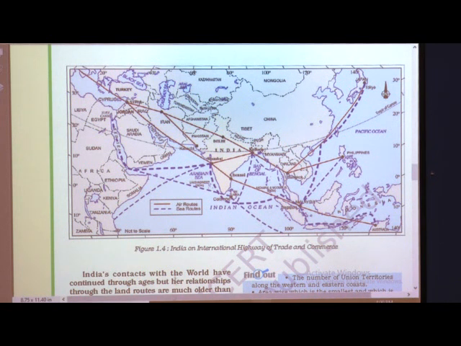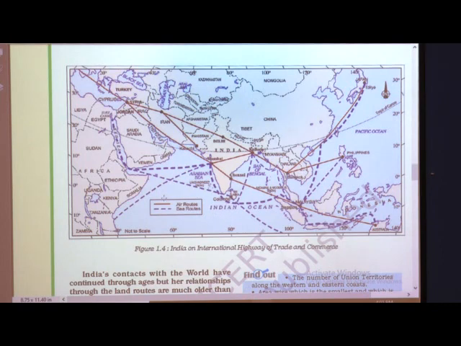And when we come to the south, the sea consists of two islands here, Andaman and Nicobar, and Lakshadweep, and due to this region, Sri Lanka and Maldives, these two countries are located on the southern side.